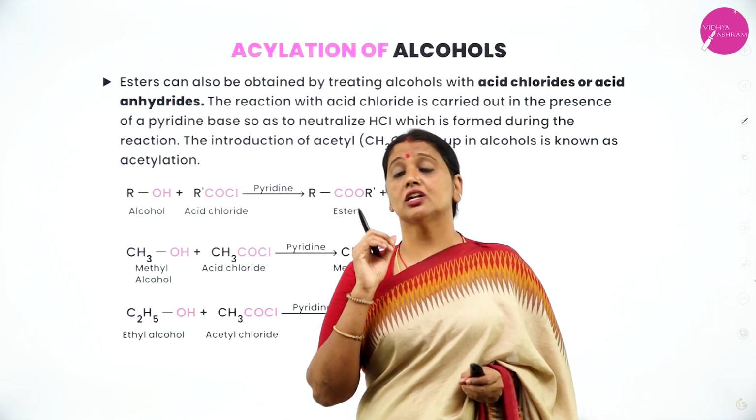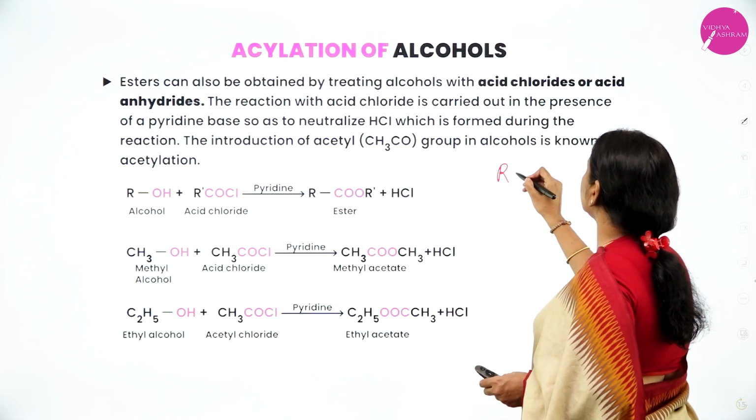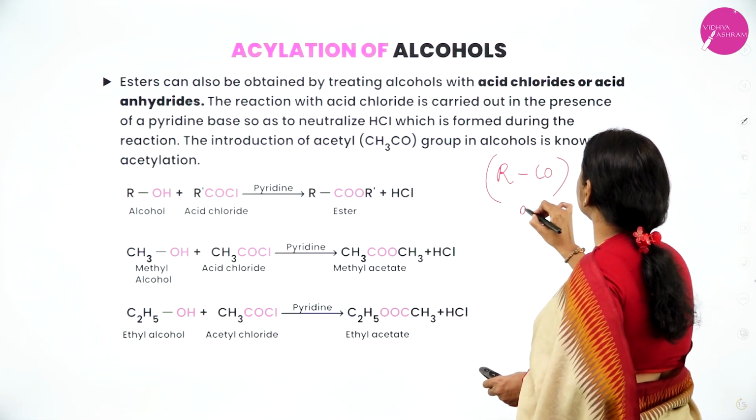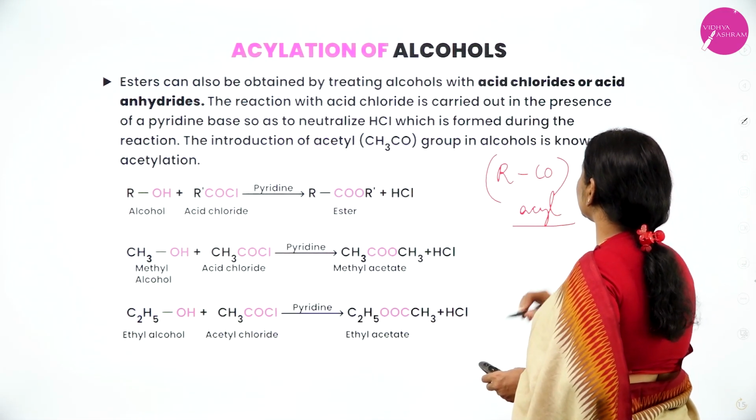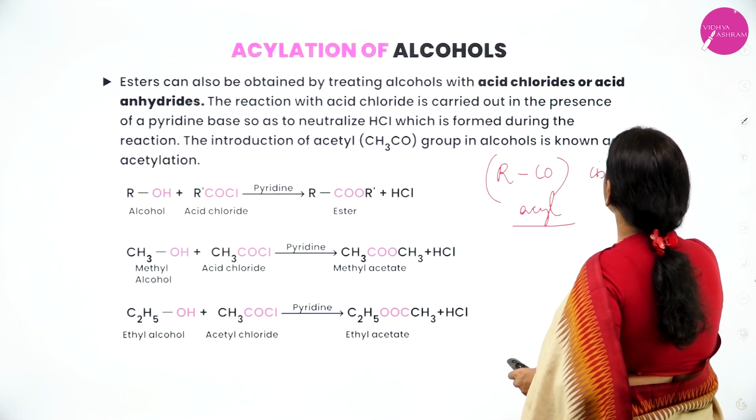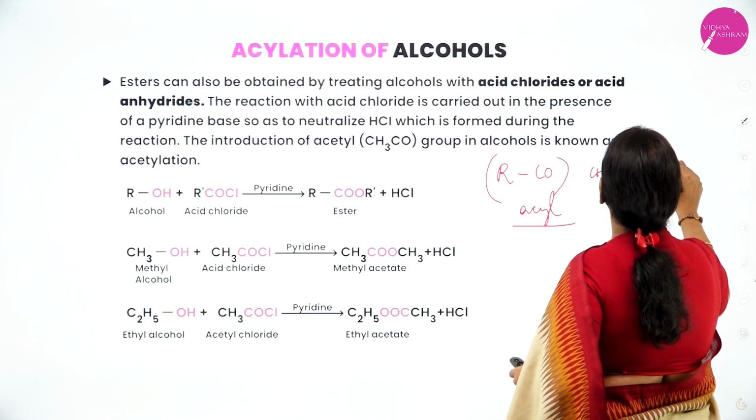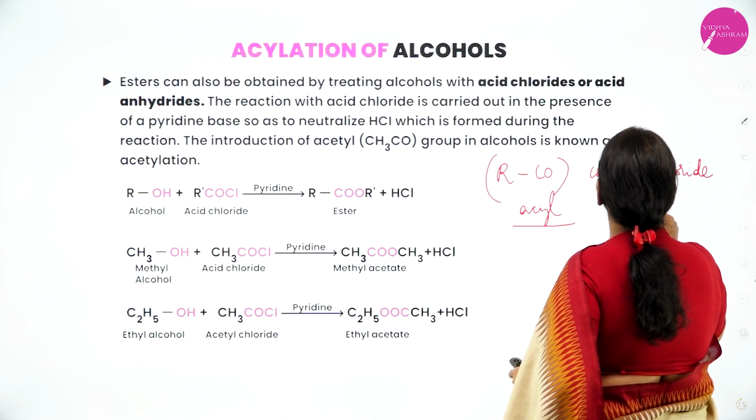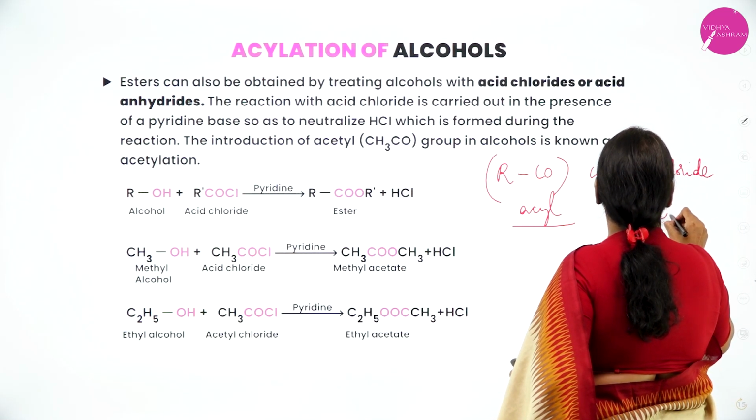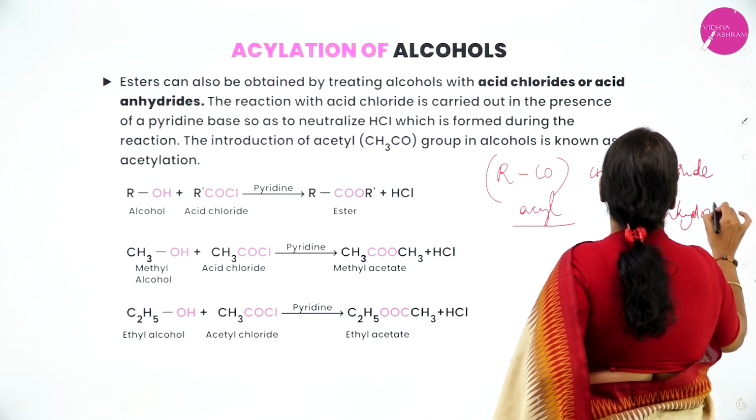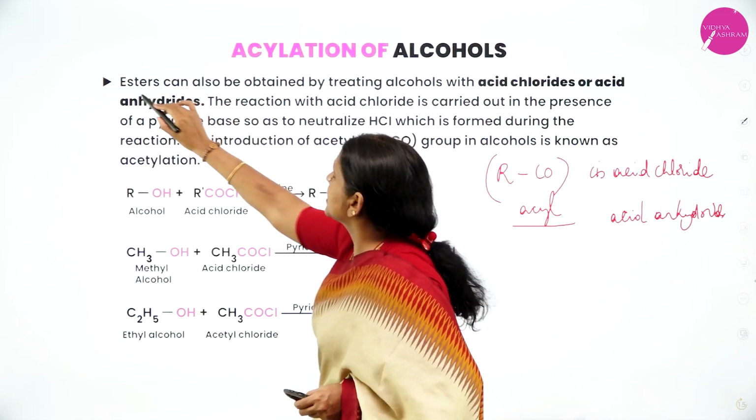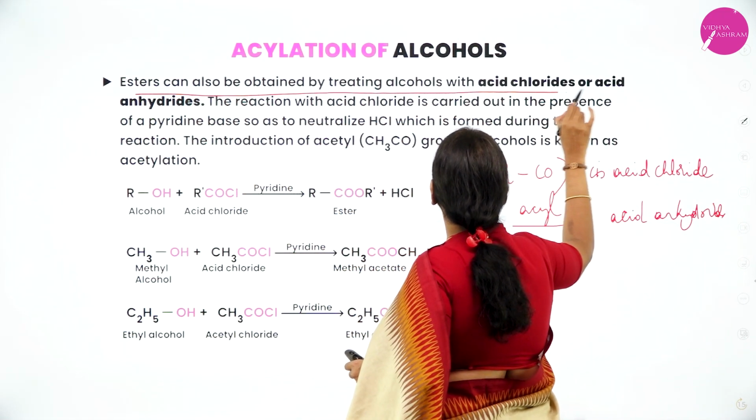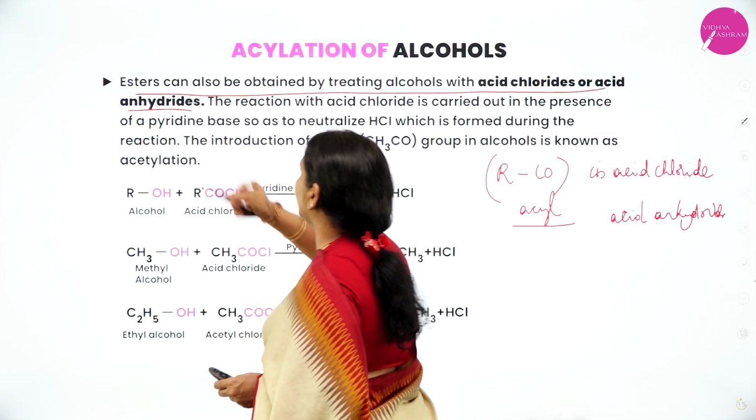Okay. Next, the second method of preparation of ester is acylation or acetylation. What is acylation or acetylation? Introduction of acyl group is called acylation or acetylation. This can be done by heating with acid chloride, or by heating with acid anhydride. So, esters can also be obtained by treating alcohol with acid chloride or acid anhydride.